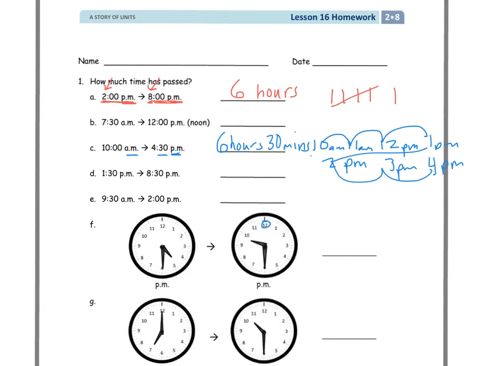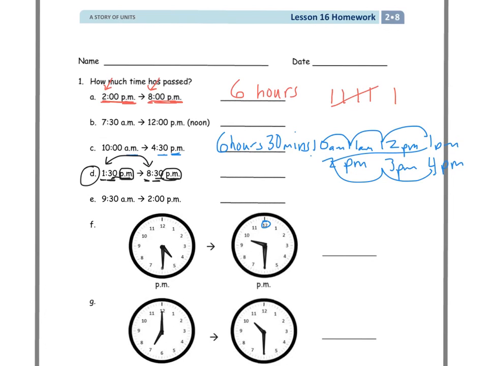So let's go down to D, and then we'll take a look ahead. I'm at 1:30 p.m. and I need to go to 8:30 p.m. So I'm not crossing the 12 mark, meaning I'm staying in the same time frame, afternoon and nighttime. So I can just see that the minutes are the same, they're both 30, but the hours are different.